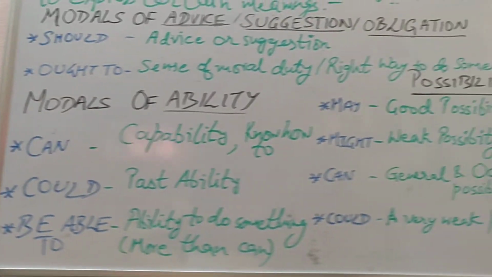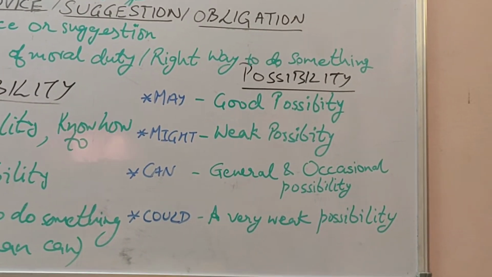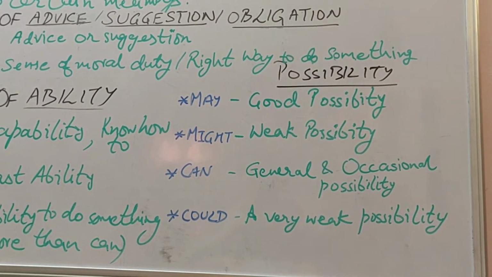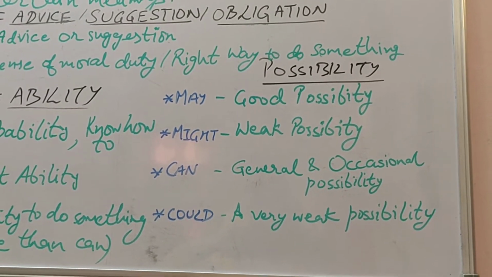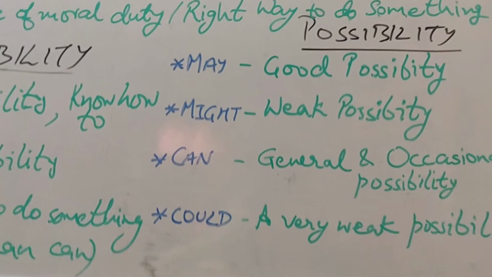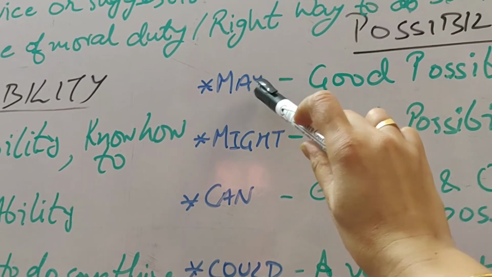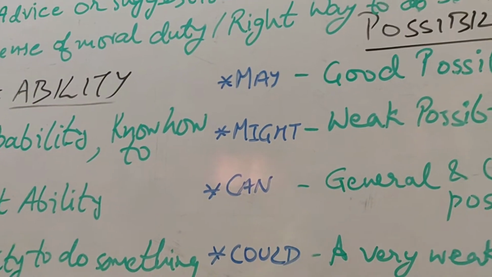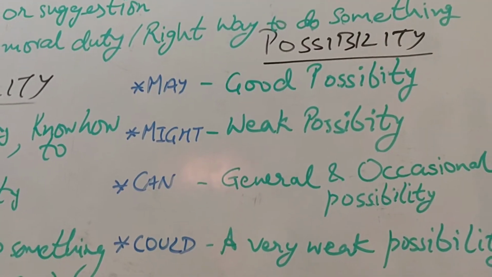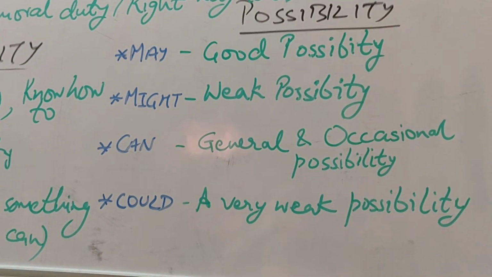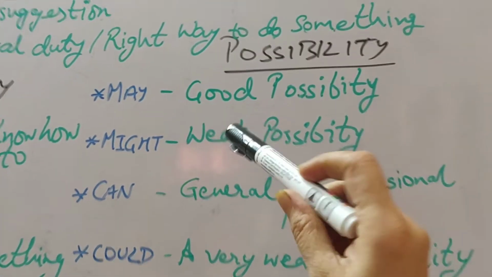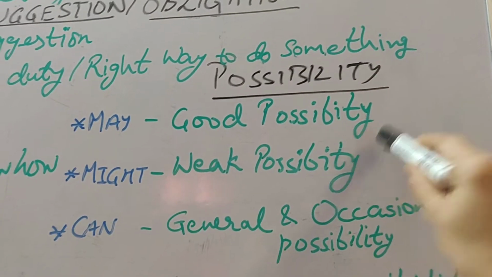Now come to the third type of modals which I am teaching you today, that is modals of possibility. In modals of possibility there are 4 types again. You can see they are might, may, can and could. Now first we will understand may. May shows that there is a good possibility of doing something.